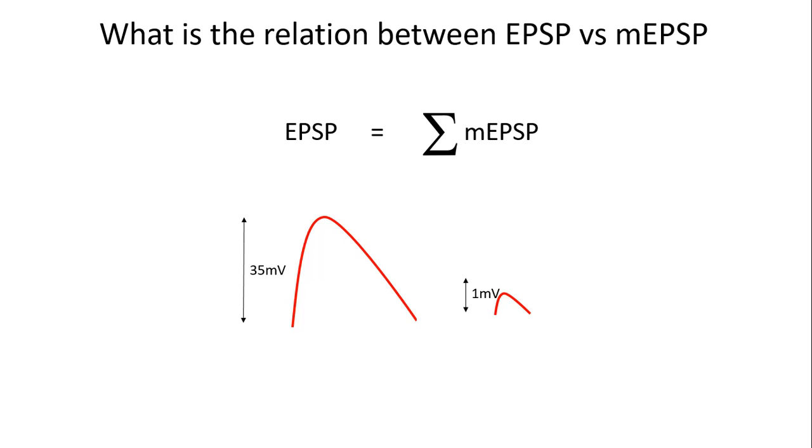So mEPSP is due to spontaneous release, whereas EPSP is due to evoked release. When a stimulus comes, only then does the EPSP phenomenon happen; otherwise there is spontaneous release, and the readout for spontaneous release is mEPSP.